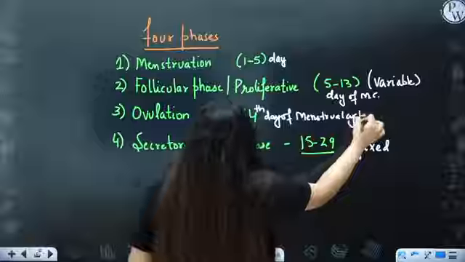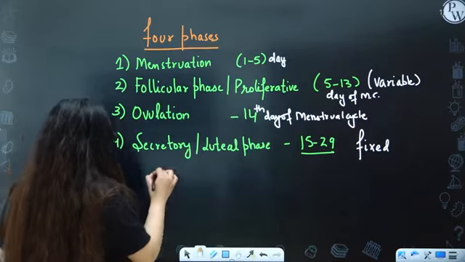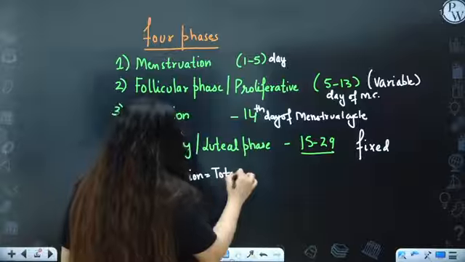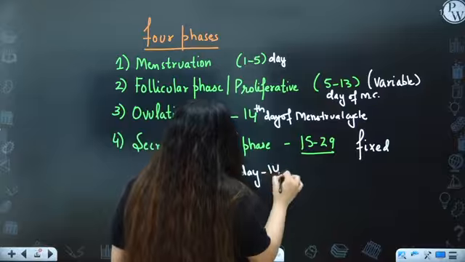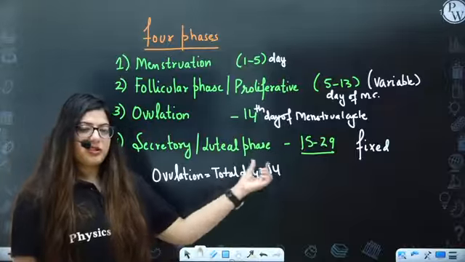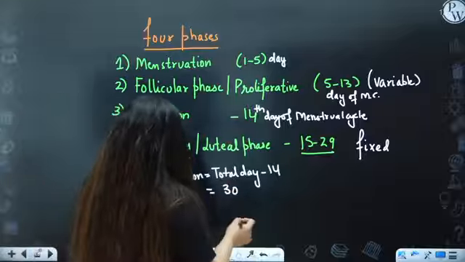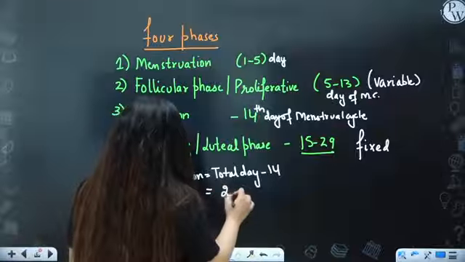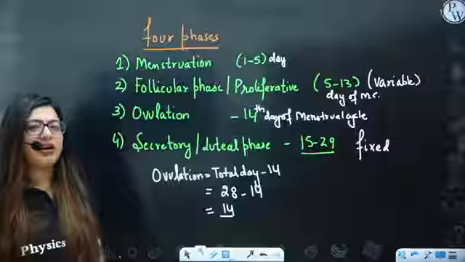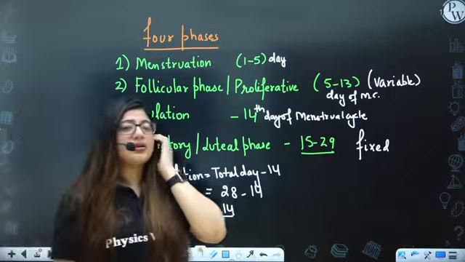Okay. So that's how you can find out when the female's ovulation has taken place. So there is a formula to find out when ovulation has taken place. Total number of days of menstrual cycle minus 14. Because as I've told you, this is a fixed phase of 14 days. So after the ovulation has taken place, it will always take 14 days. Total days, for example, I have 30. Or for example, for more accuracy, we take 28. So what is the day of ovulation? 14th. If a female has a cycle of around 40 days, when will the ovulation take place?